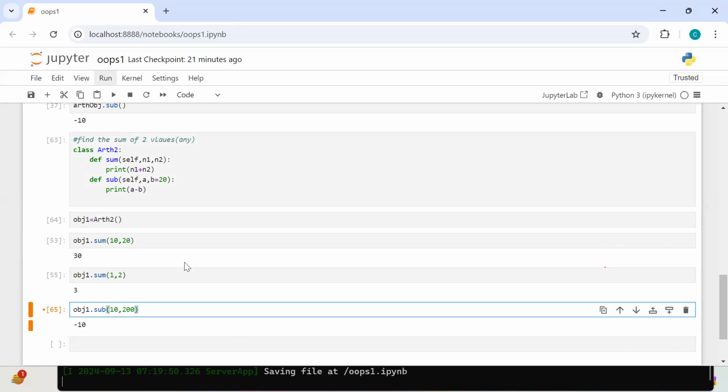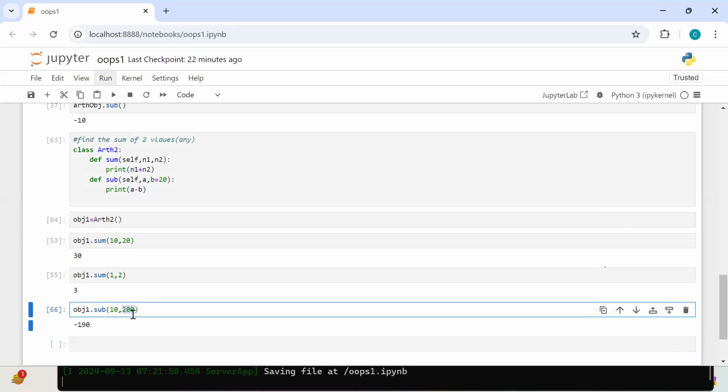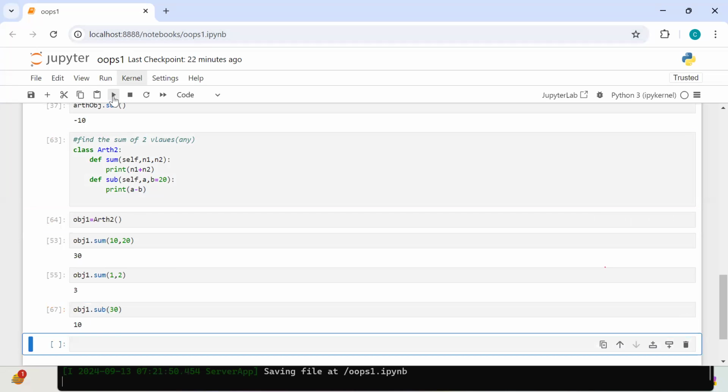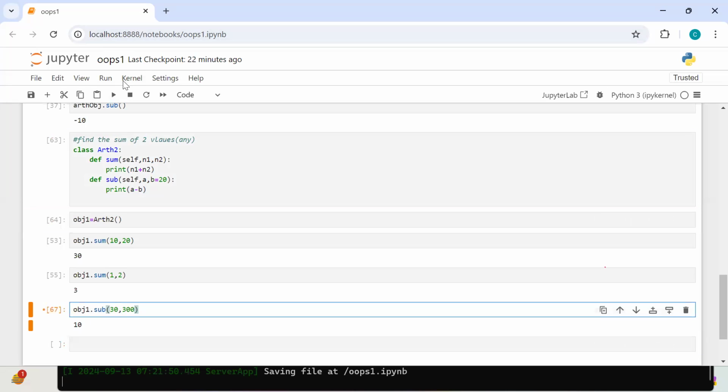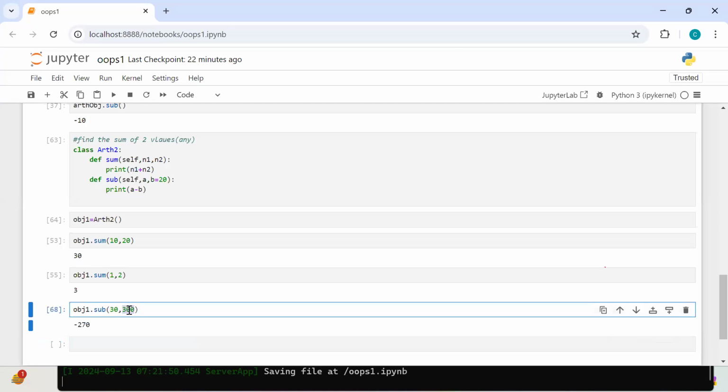Valid, 100% valid. The default argument comes into the picture only if you do not pass a value; then it passes the default value. If you pass a value, it does not take the default argument, it takes the value you pass. Yes or no? Agreed everyone?